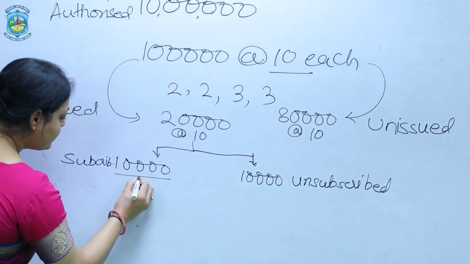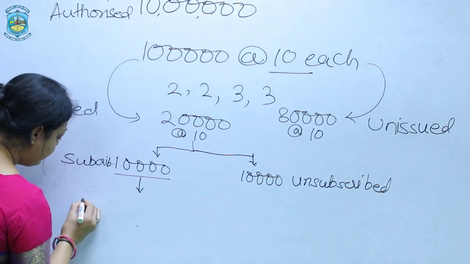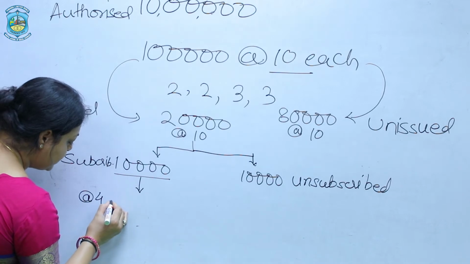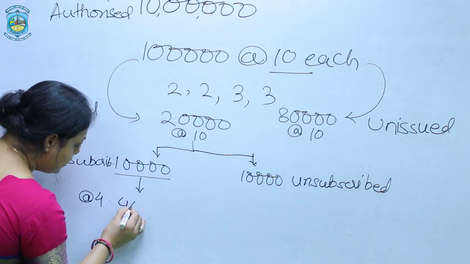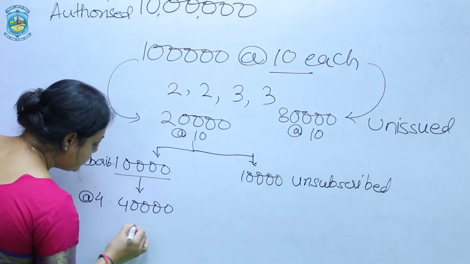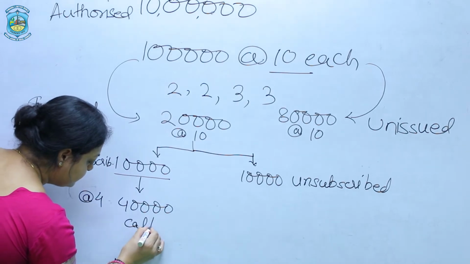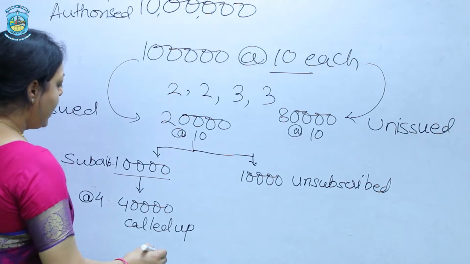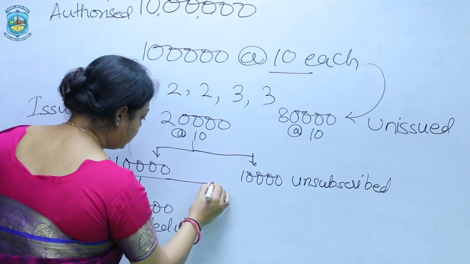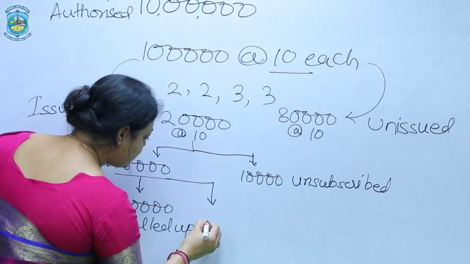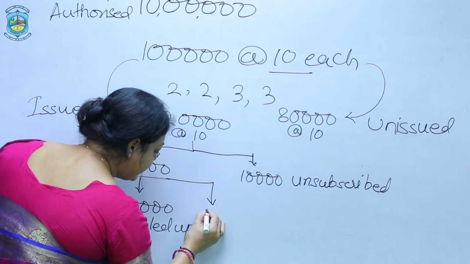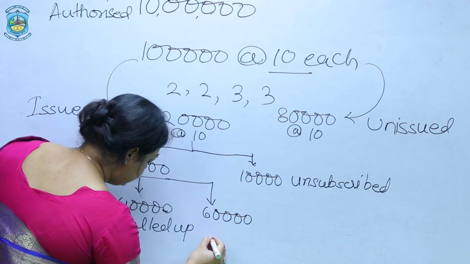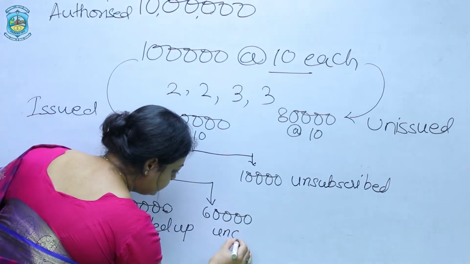At the rate of 4 on 10,000 shares, 40,000 is your called up money, and the remaining 6 rupees, at the rate of 10,000 shares, 60,000, is the uncalled money.